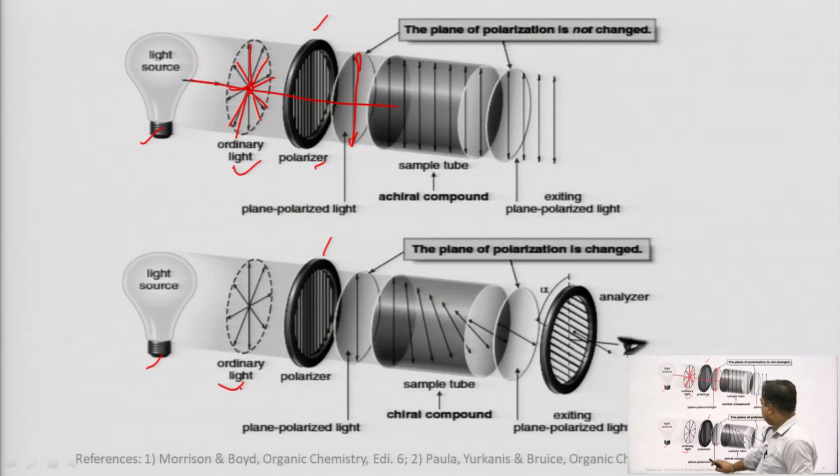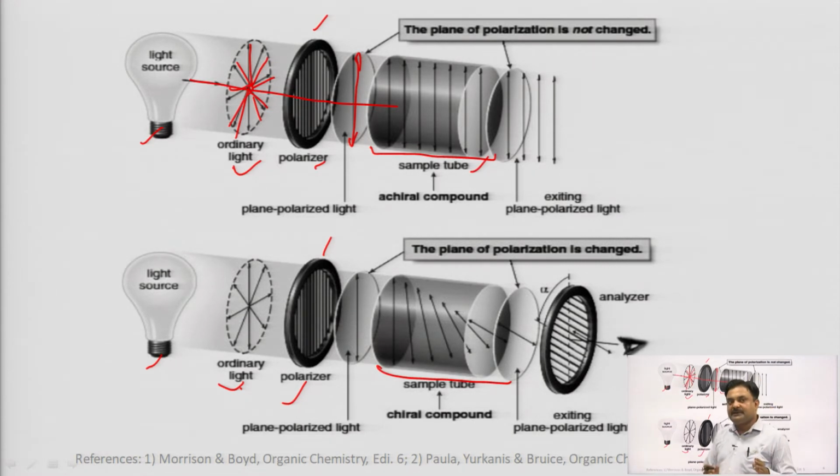The same thing occurs in the second diagram also. Now the difference is here. We have a sample tube. In the above diagram, the medium consists of achiral compounds. In the diagram below, the medium has chiral compounds.